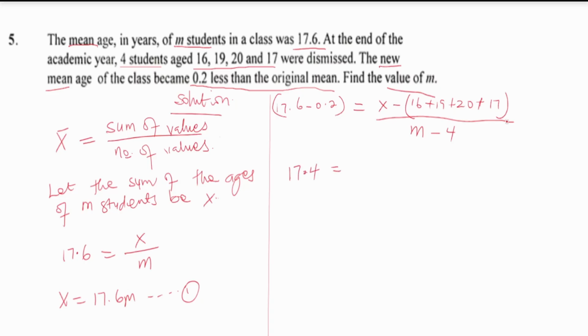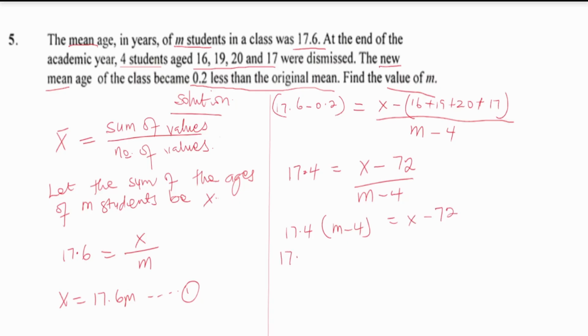And that will be equal to X minus, when you add all these values, you should have 72, over M minus 4. Then multiplying both sides by M minus 4, we're going to have 17.4 multiplying M minus 4 to be equal to X minus 72.